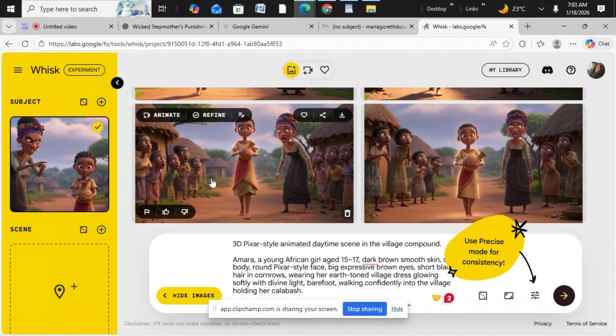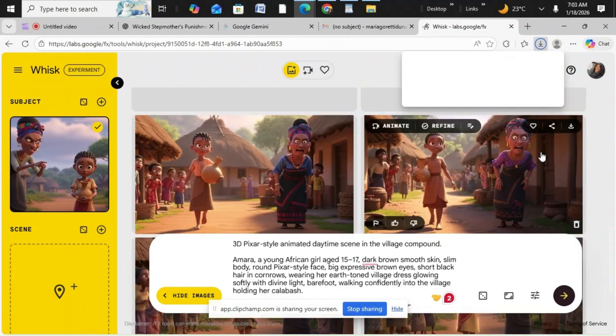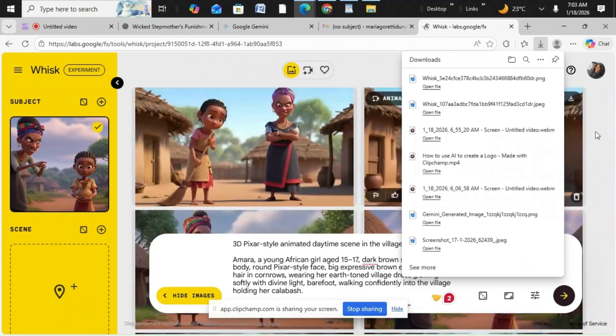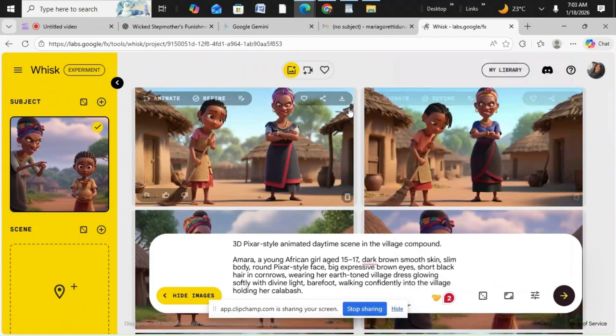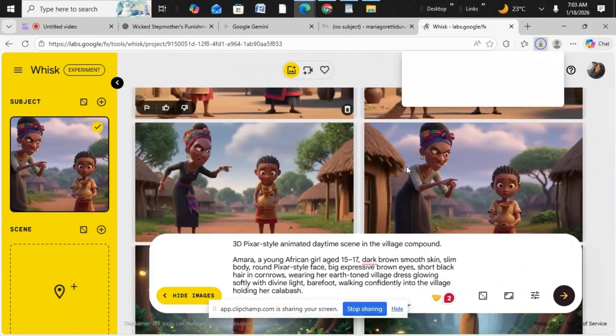So now we've gotten all our pictures. What we're going to do is download them. You download all the pictures. Let me download accordingly. It doesn't matter too much. So you go back and download all your pictures, the particular ones you want. You download all of them.